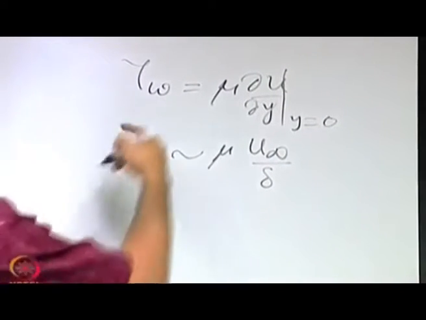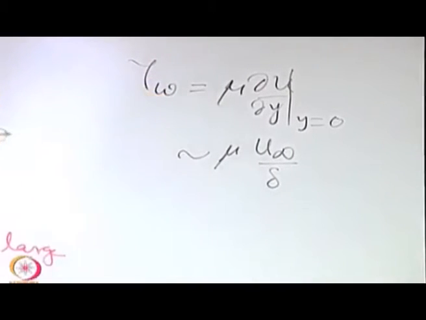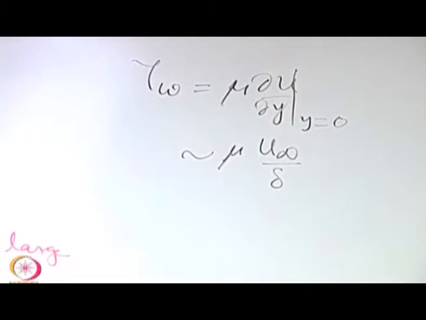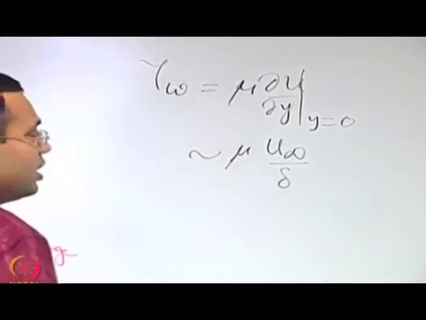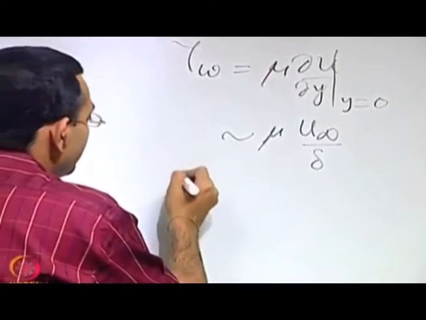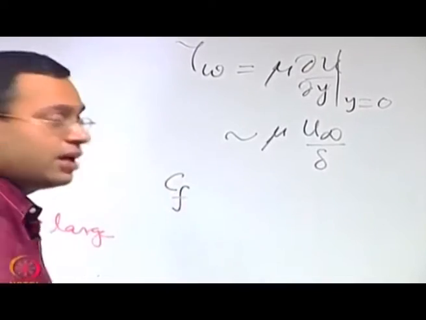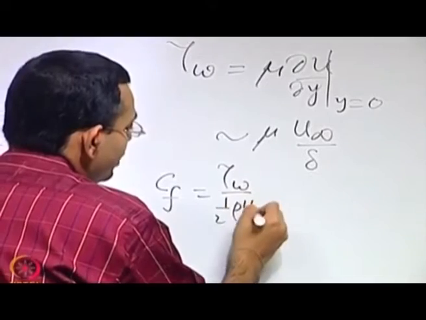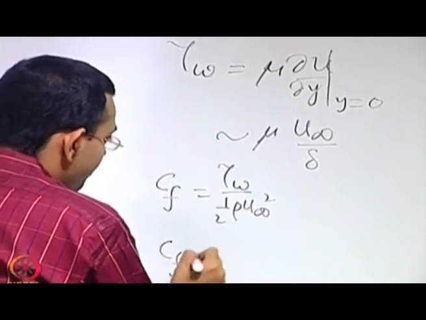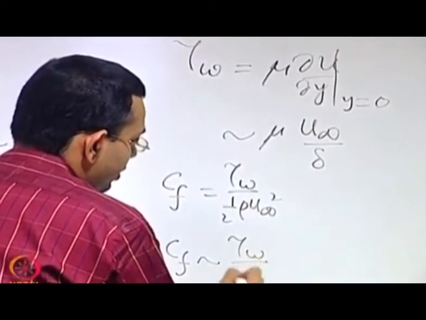An important non-dimensionalization of wall shear stress is the friction coefficient, which we have seen earlier in an example when dealing with the Navier-Stokes equation: Cf equals tau wall by half rho u infinity square. The order of Cf is tau wall by rho u infinity square, forget about the half because of the order.